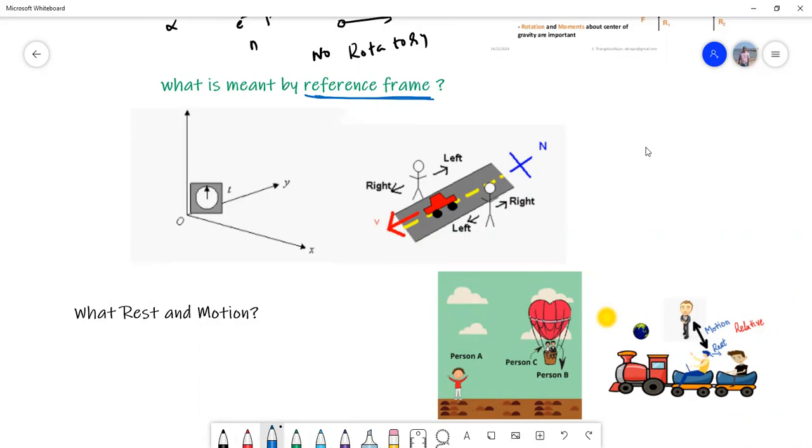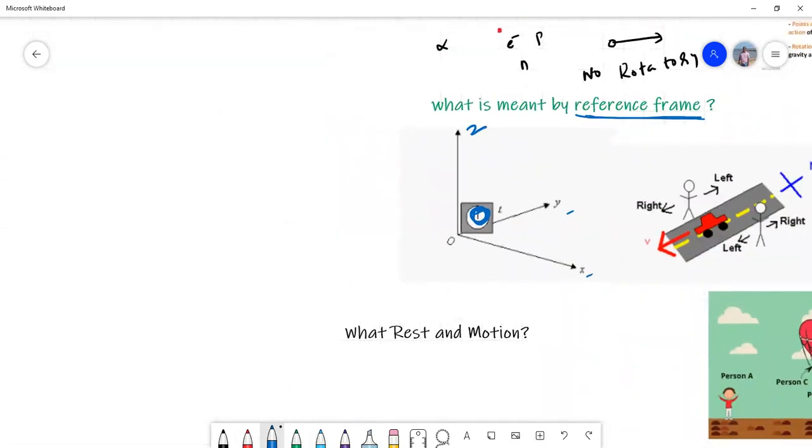So a reference frame is simply a coordinate system. Look at X, Y, and you can take the Z axis. With respect to this, I can describe the position of a body with respect to the X axis, Y axis, Z axis, and even with respect to time. For example, take the X axis and Y axis.